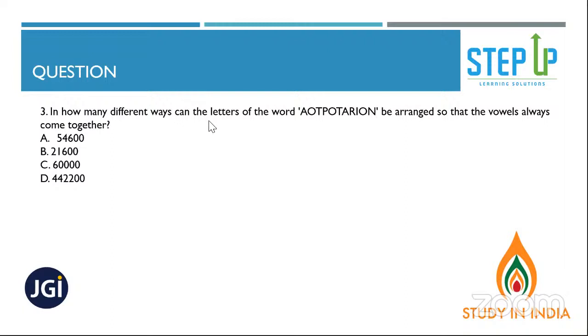Six factorial into 5 factorial by 2 factorial into 3 factorial, is it? So that vowels always come together. So A, O, T, P, O, T, A, R, I, O, N. How many vowels are there? 6 vowels. So we will consider it as one letter.